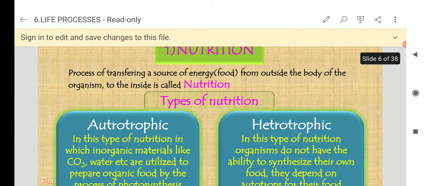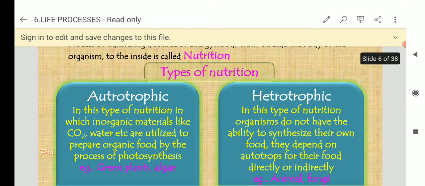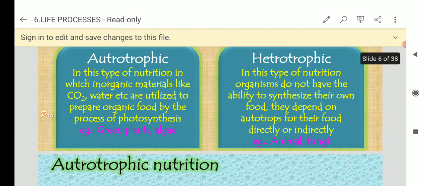So there are two types of nutrition. One is autotrophic, another one is heterotrophic. Autotrophs prepare their own food. Examples: green plants and algae. Heterotrophs: animals, fungi.